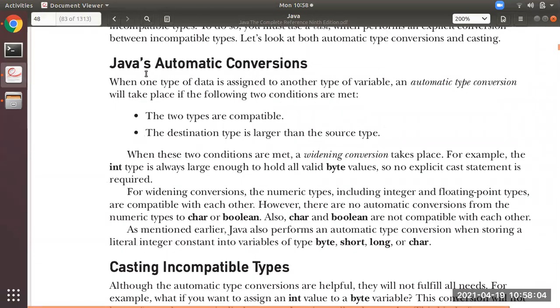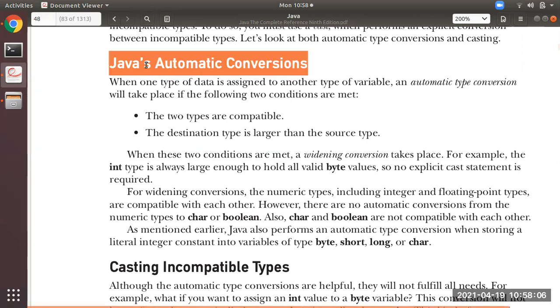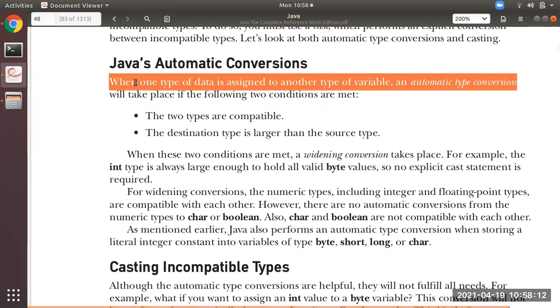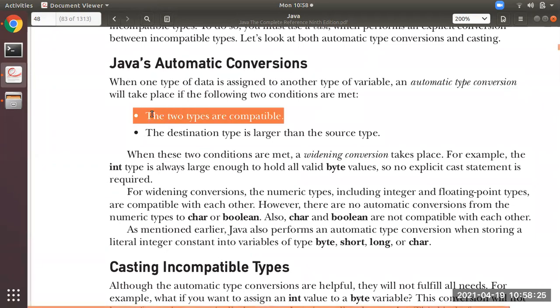Now we will go a little bit deeper into Java's automatic conversion. Java's automatic conversion is when one type of data is assigned to another type of variable, an automatic conversion will take place. For that, you have to remember two things. If automatic type conversion has to occur, the two types should be compatible, meaning converting int value to long or int value to float.